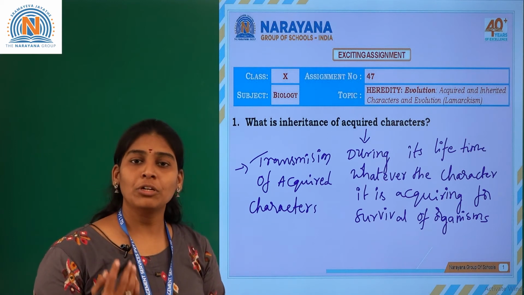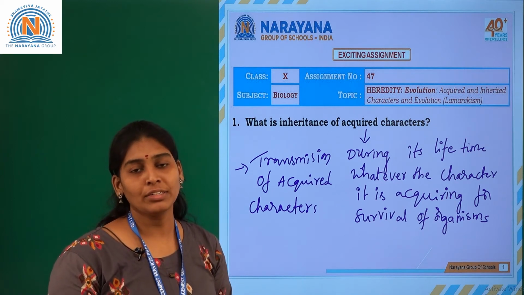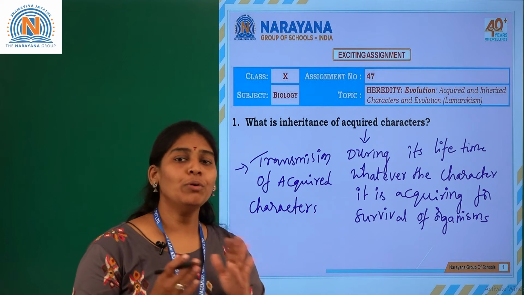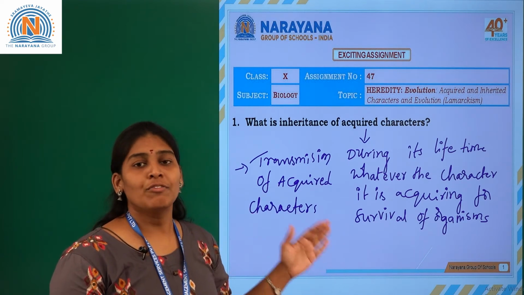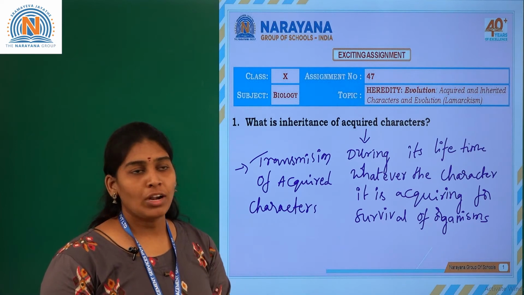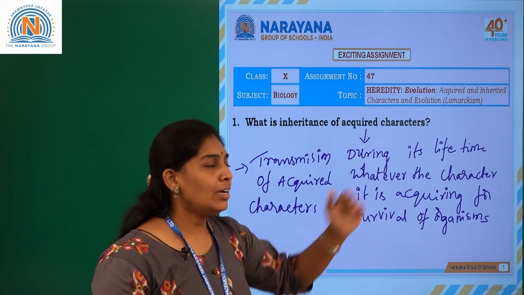Inheritance is a process of transmission of characters from parent to progeny. So transmission of these acquired characters from parent to progeny is called inheritance of acquired characters.